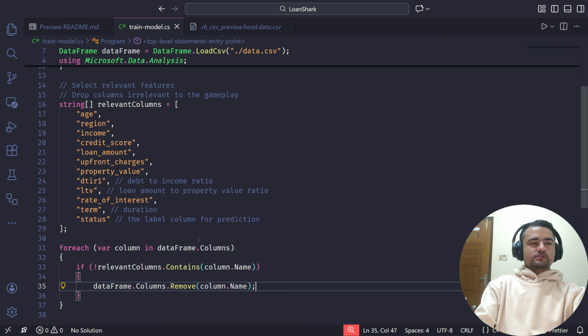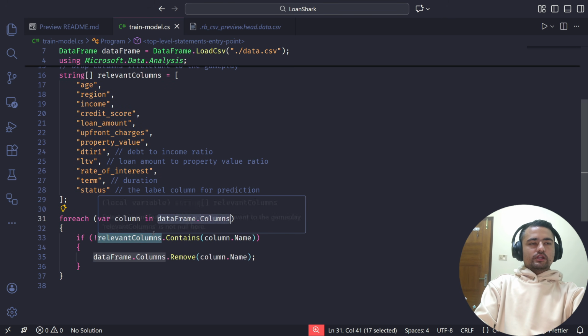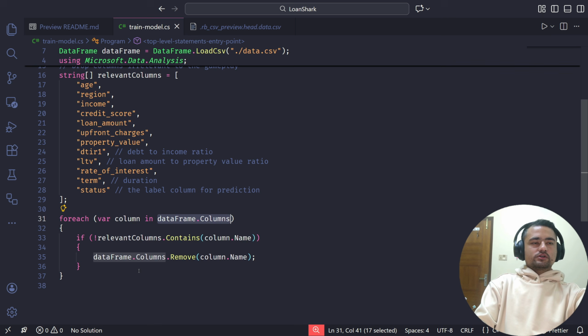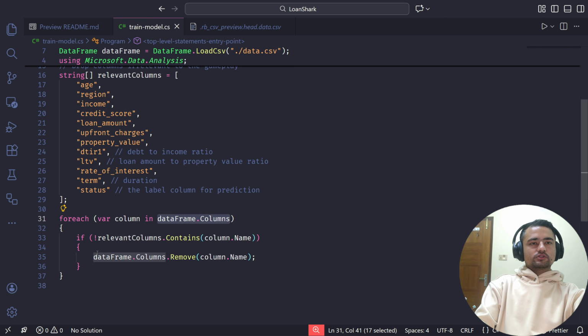Now the reason for this error is because I am iterating through a collection, data frame dot columns, and I am making changes in that collection itself. Now this cannot be done because the loop expects this enumerable to remain the same throughout all the iterations.